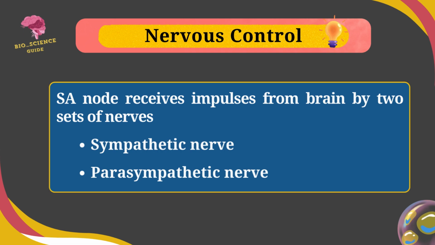The sympathetic nerve stimulates the SA node and accelerates the heartbeat. The parasympathetic nerve or vagal nerve inhibits the SA node and retards the heartbeat. The sympathetic nerves are called cardiac exciter and the vagal nerves are called cardiac inhibitor.